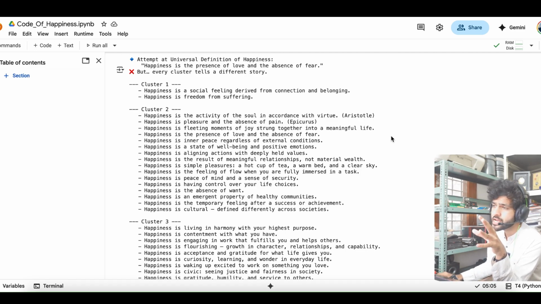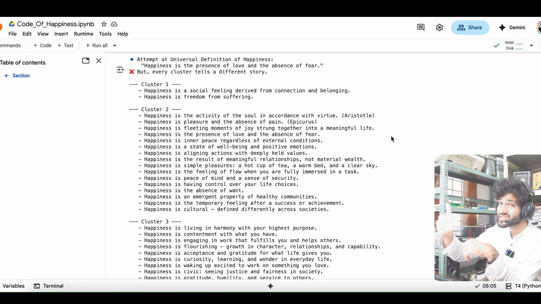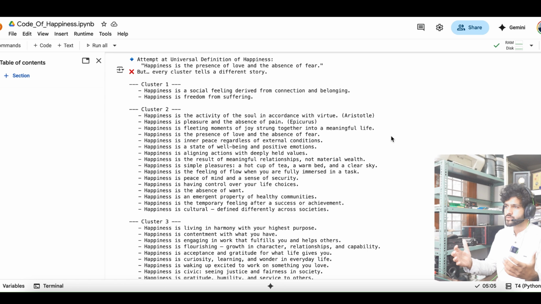For semantic conflict, different clusters have fundamentally different concepts of happiness. Each cluster has its own set of rules and regulations, so it's really tough to average all of the clusters together into a single purpose-driven definition of happiness. The second point is dimensional collapse. Reducing many human concepts into a single point loses the actual nuance. Happiness is inherently non-universal, so averaging dilutes the meaning, and ultimately the meaning gets diluted.